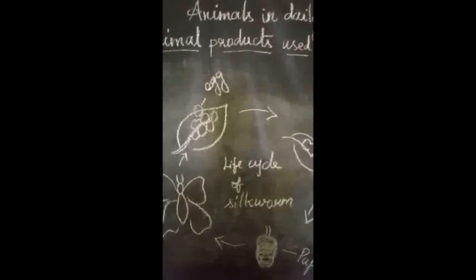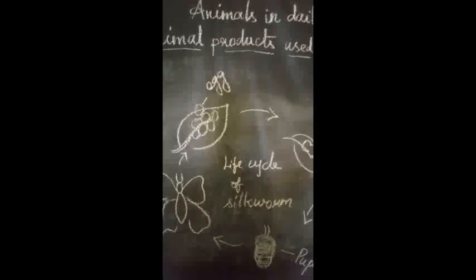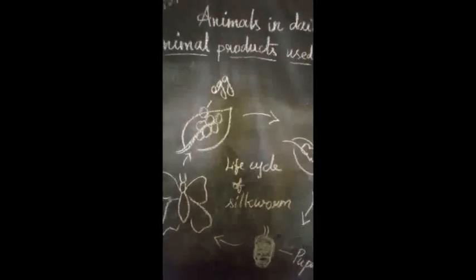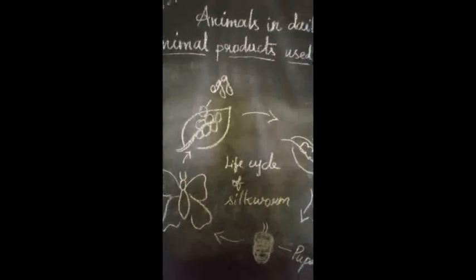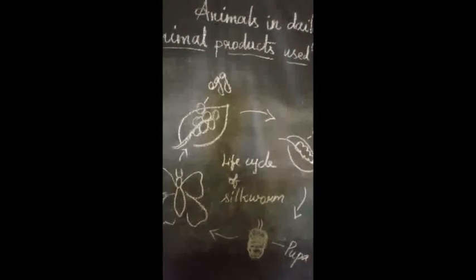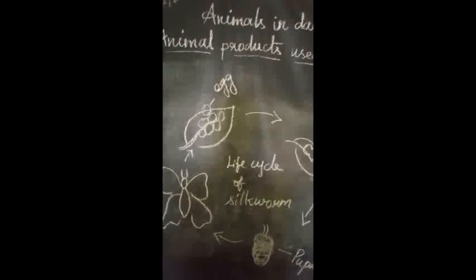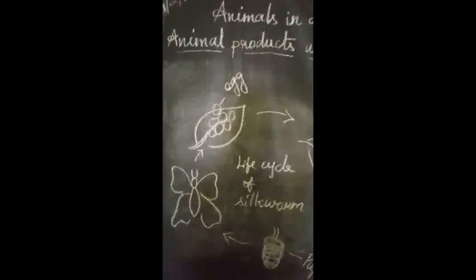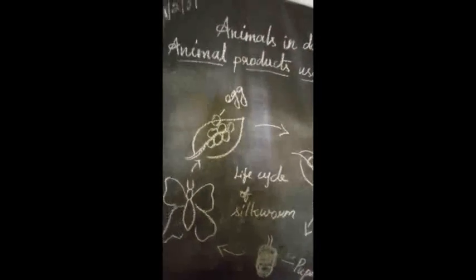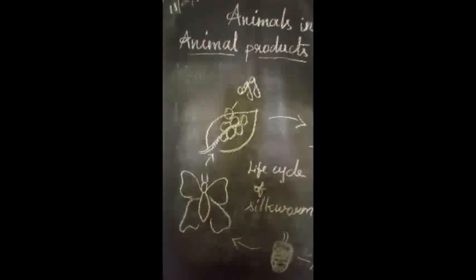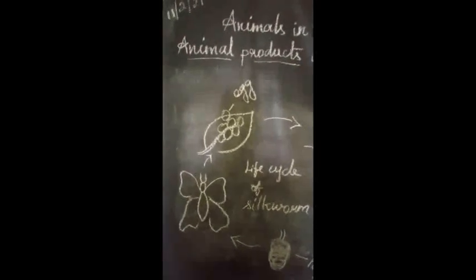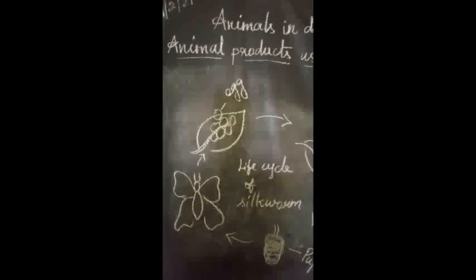The thread will be very lengthy, and also very strong in nature. After we take the thread, we use it in the way we want, for whatever fabrics are needed. Why do we mostly use silk? Because it is very smooth and also very strong in nature. That's why we prefer silk.